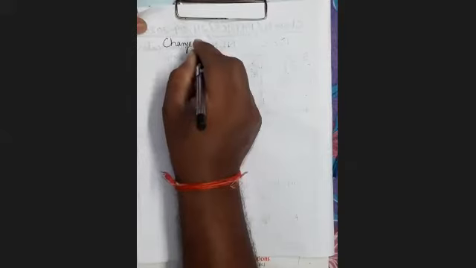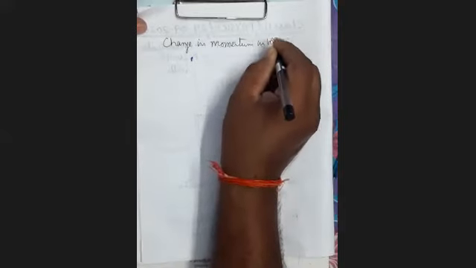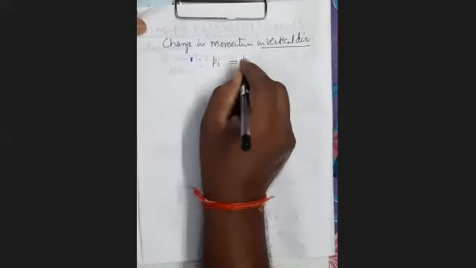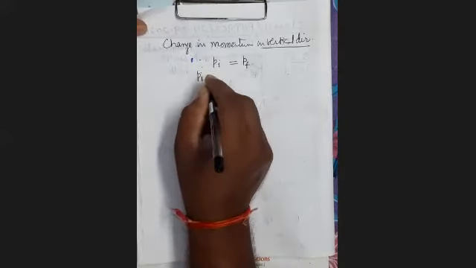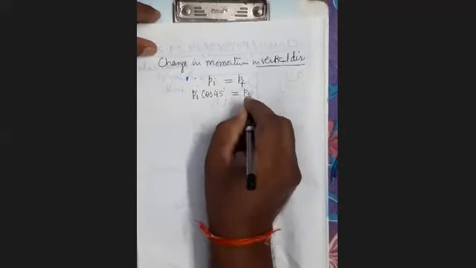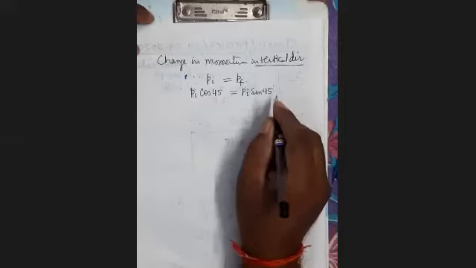Change in momentum in the vertical direction. Since Pi equals Pf, Pi cos 45 equals Pi sin 45 because both have the value 1 upon root 2.